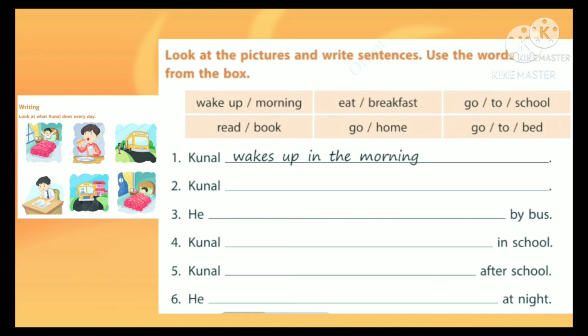Okay. A singular subject or noun takes a singular verb and a plural noun or subject takes a plural verb. Plural verbs do not have S or ES. Understood? Plural verbs do not have S or ES with them. Simply wake, eat, go, read, etc. are plural verbs.